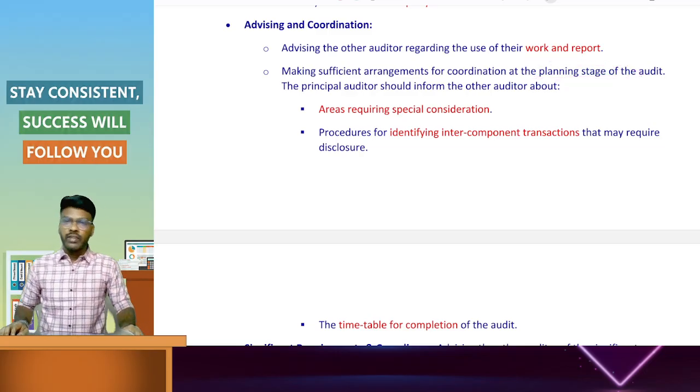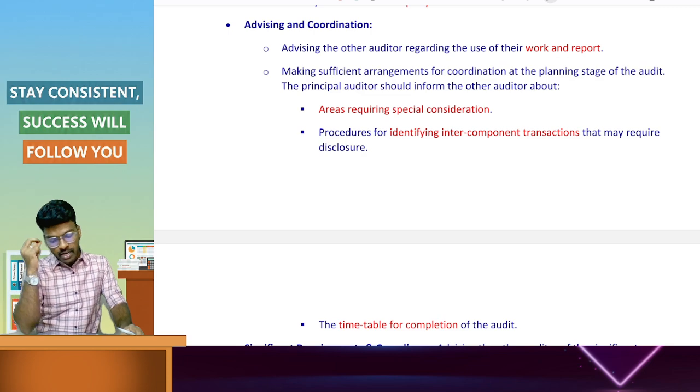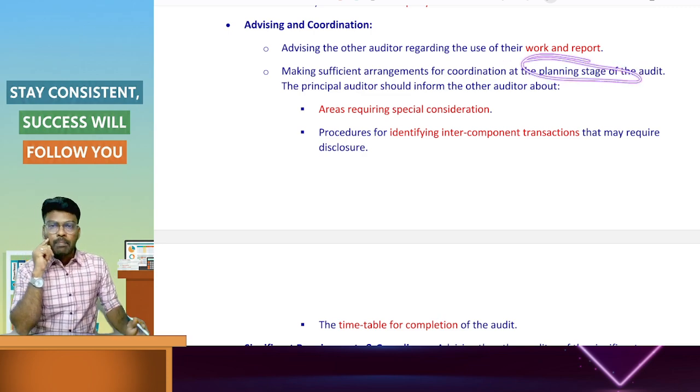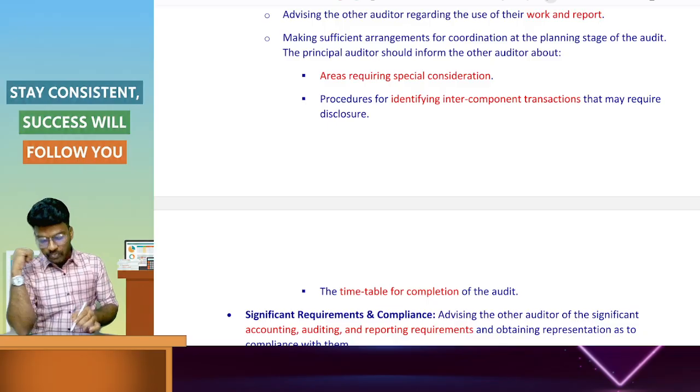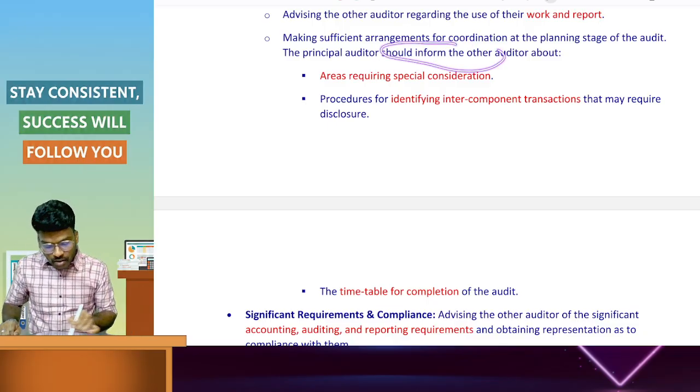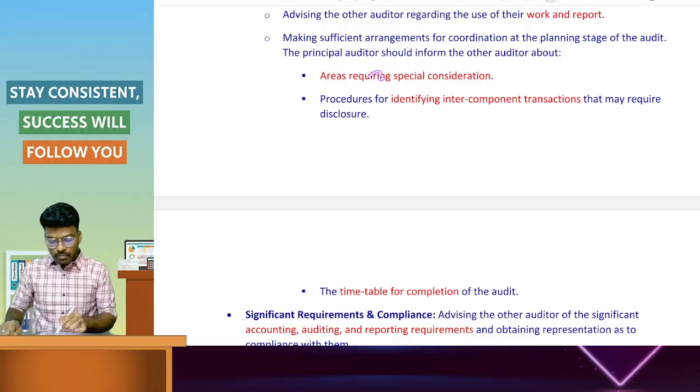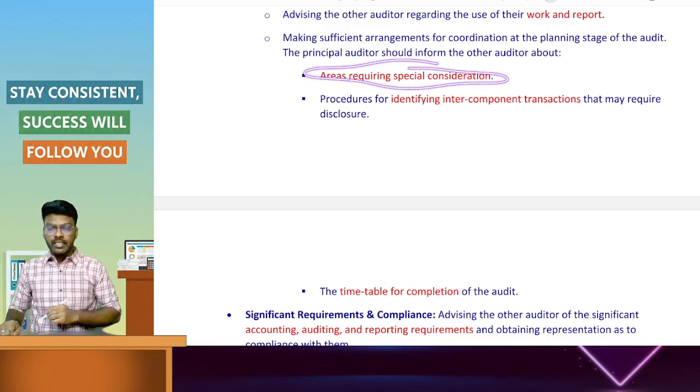At the start of the audit, after accepting the engagement, the auditor will plan the engagement to conduct the audit. While planning the engagement, the auditor has to inform the other auditor about areas requiring special consideration.